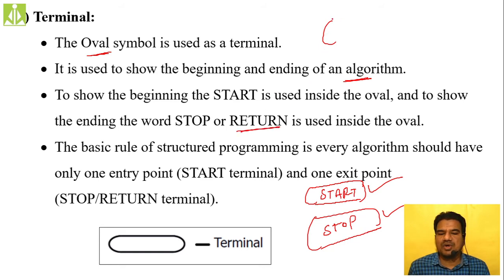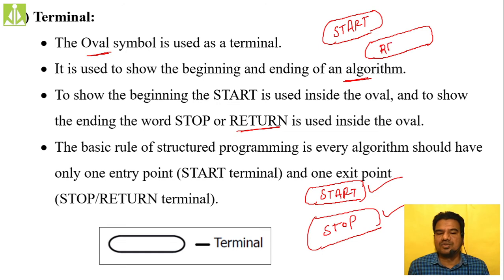It depends on the type of flowchart you're drawing, whether you're drawing for an algorithm or for a subroutine. If you're drawing for an algorithm, you will have start and stop symbols, because your algorithm, as we discussed, has to start at some point and has to end at some point. There is no return there. But if it is a subroutine, it is going to have a start point and a return point. It is not going to end, rather it will return to the main program.